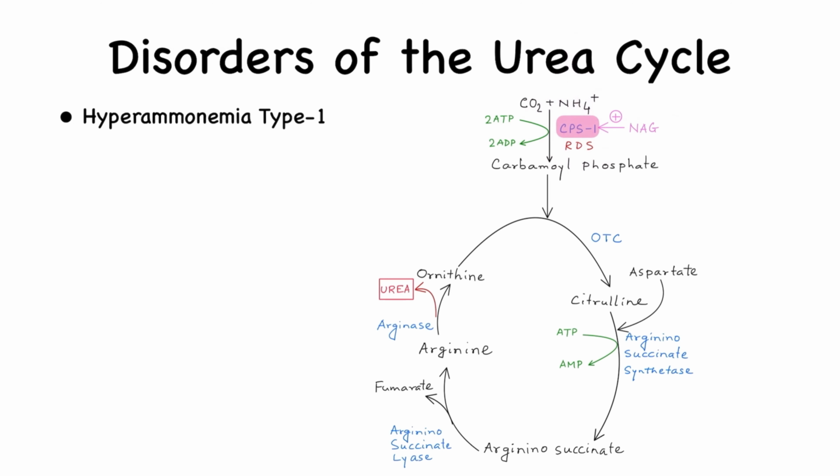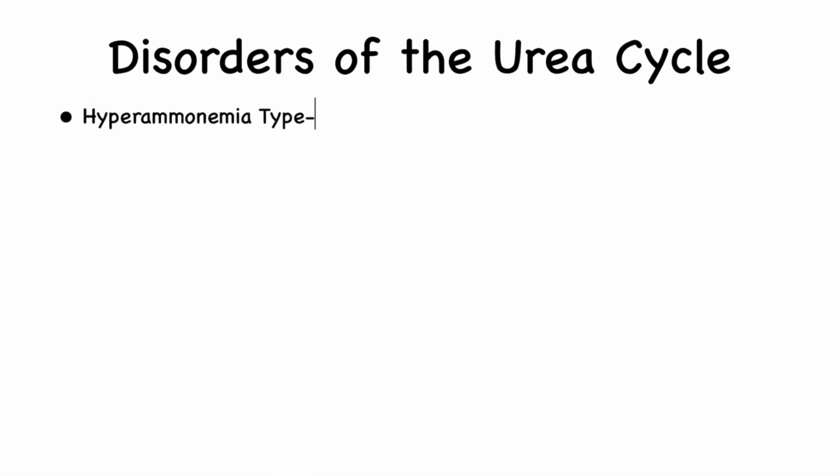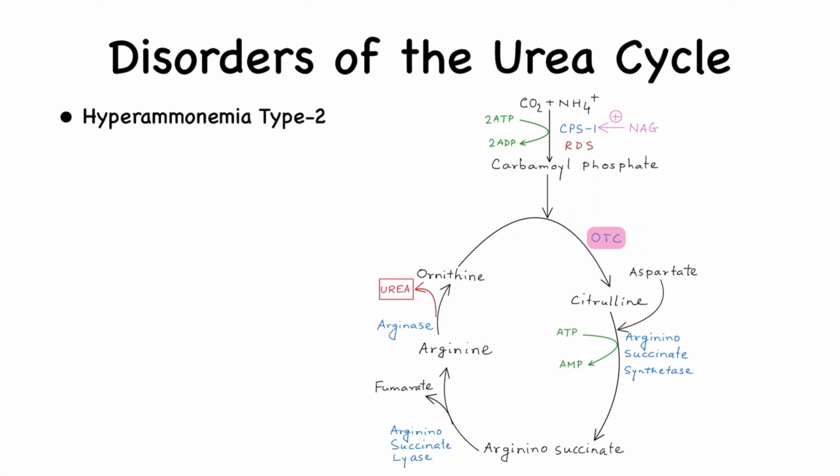Let us see some disorders associated with the urea cycle. Hyperammonemia type 1 occurs due to defect in the enzyme CPS1 or carbamoyl phosphate synthetase 1. Hyperammonemia type 2 is due to a defect in OTC or ornithine transcarbamylase enzyme.